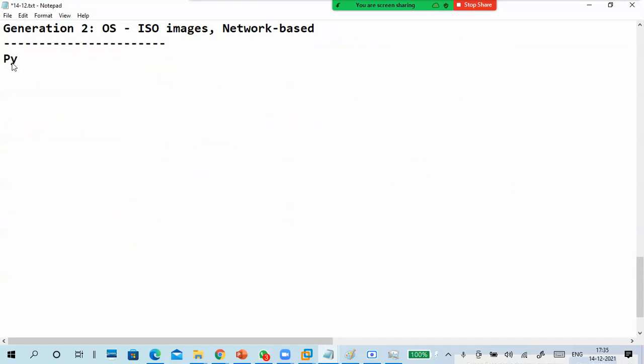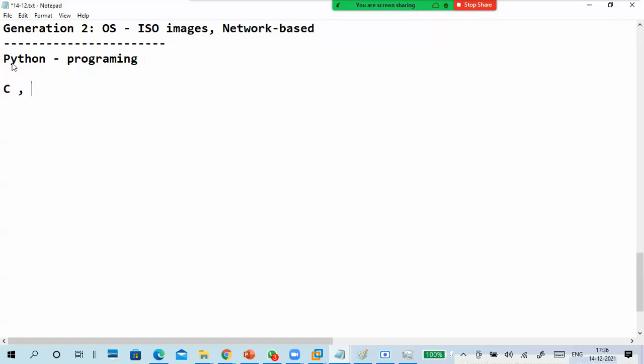Okay. First is Python. Python is simply a programming language. It is just a programming language, double M or single M, no problem. Like Python, there are several programming languages, for example C, C++, Java, .NET. In .NET, different types are also there, like ASP.NET, C Sharp .NET, like that.